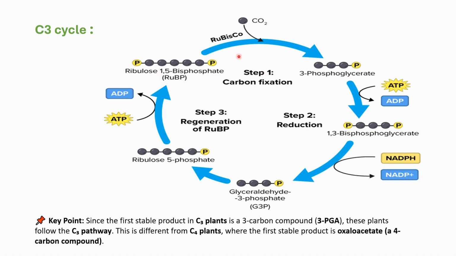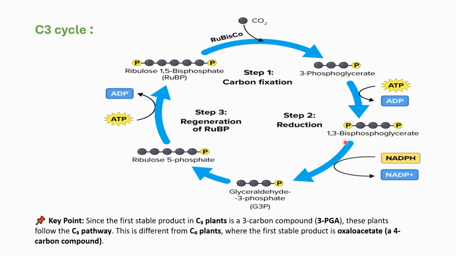Carbon fixation: RuBisCo with the help of CO2 forms 3-phosphoglycerate. In the second step, reduction, energy molecules help the 3-phosphoglycerate form glyceraldehyde 3-phosphate by two reactions.